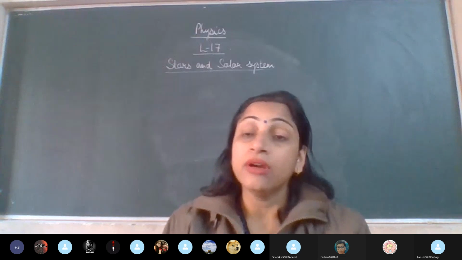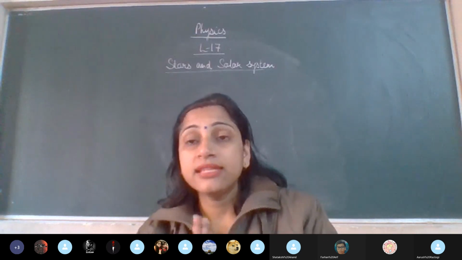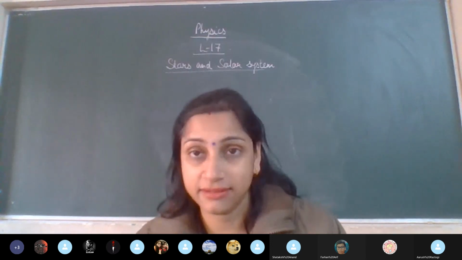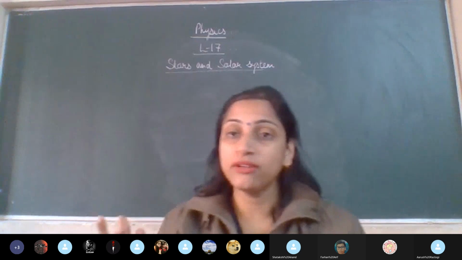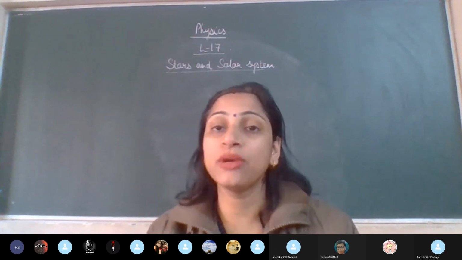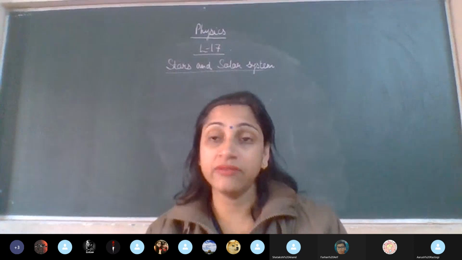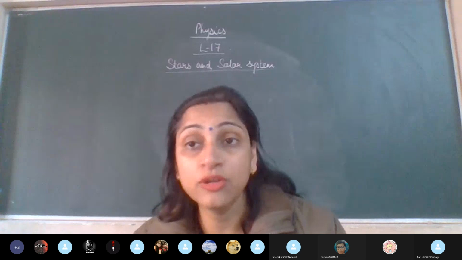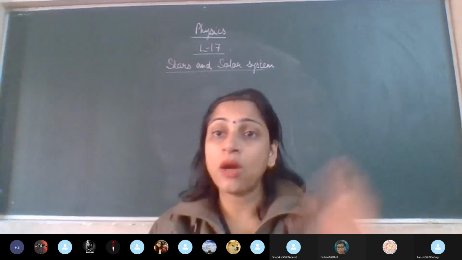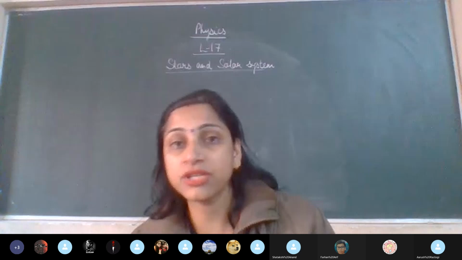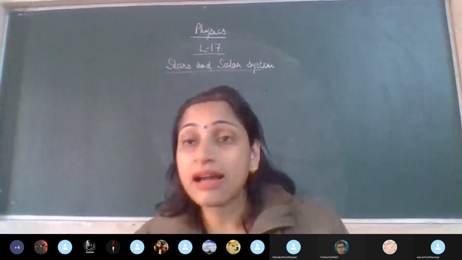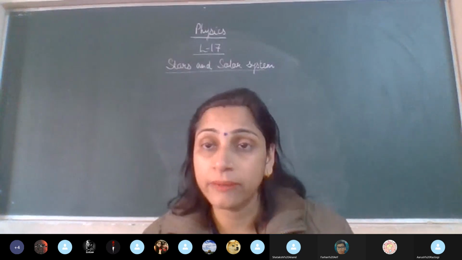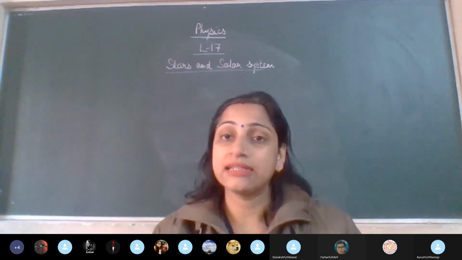Now actually the stars have their own light. This is a characteristic feature. The moon also shines at night, but it doesn't have its own light. It is not a luminous object. When we discussed the chapter on light, we talked about luminous and non-luminous objects. Ones which shine with the light of another are non-luminous. The same way here, stars have their own light, and since the sun has its own light, it shines by its own light. That is why we call the sun a star.